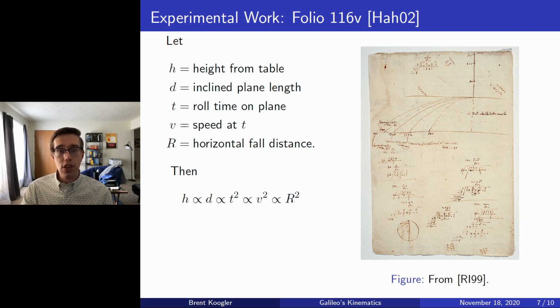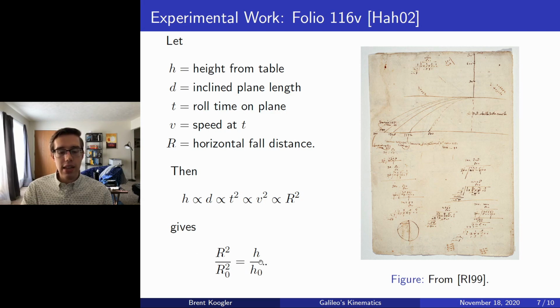Thus, we actually have horizontal uniform velocity, and since, of course, all objects fall in the same period of time, we get the proportionality where r is proportional to v immediately from that. So since we get this last proportionality, we can then conclude that h is proportional to r squared. Once we divide with some reference values, we don't have to worry about a proportionality constant, and thus we can predict the horizontal drop distance by only knowing the height of the inclined plane.